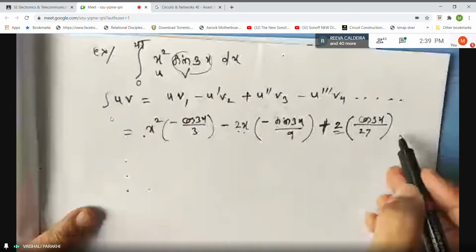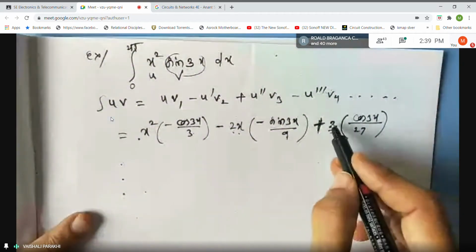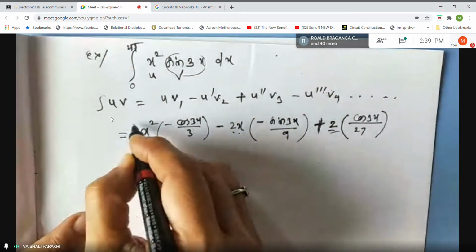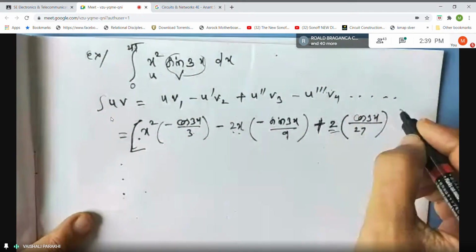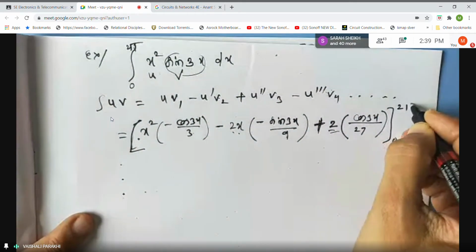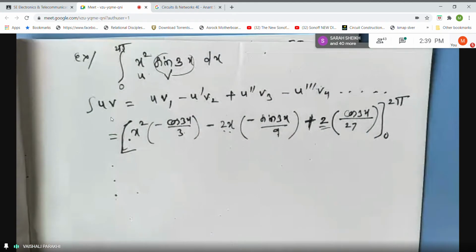So all of you understood why I am stopping at this term, because derivative of 2 will become 0 in the next term. And then see that it is a definite integral, means you have to put the limits from 0 to 2 pi. And you know that for definite integral, we don't add constant of integral. Okay.